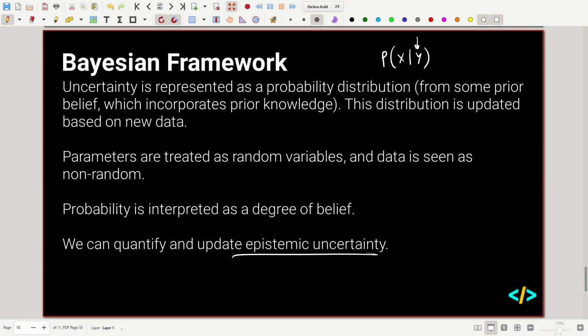Remember, this was the uncertainty we said we can reduce. Using a Bayesian framework, we can reduce this epistemic uncertainty by trying to find better model parameters which better suit the data we're seeing.